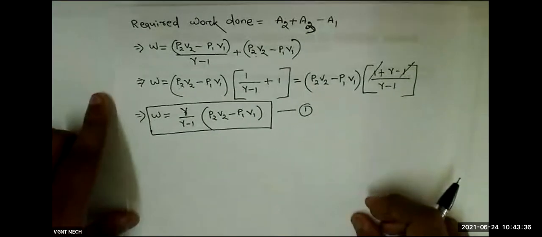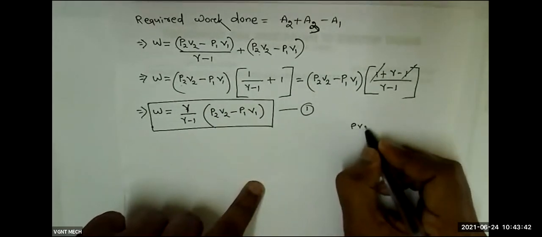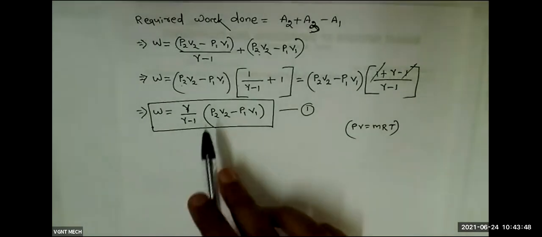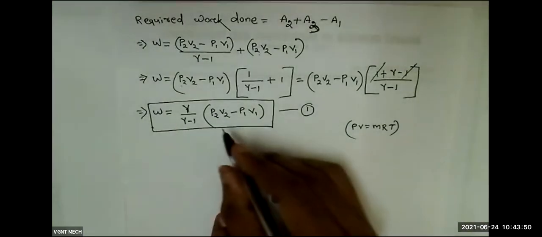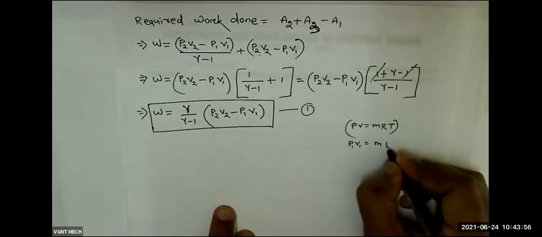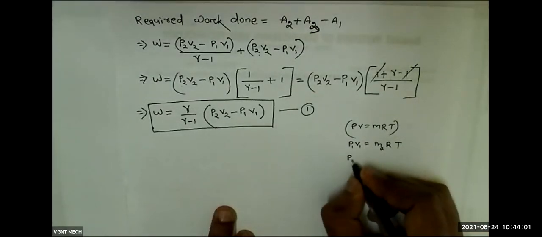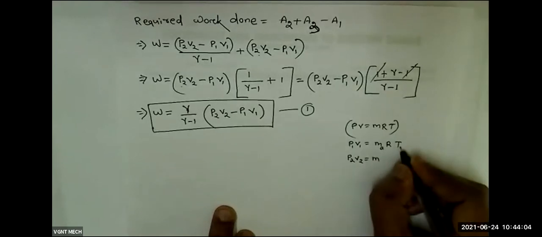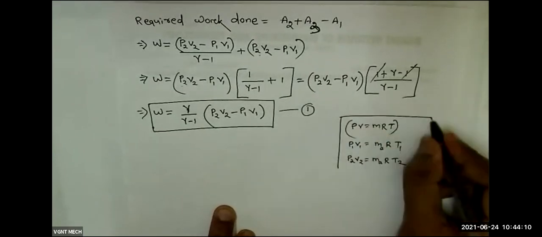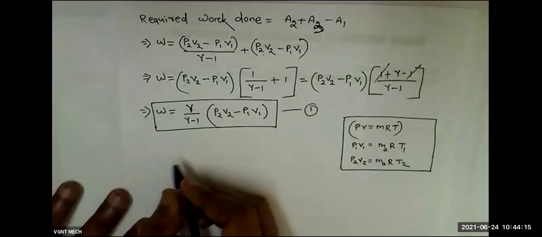Otherwise, if we want to convert this in terms of temperature, for an ideal gas we know PV equals MRT, where M means mass of the air. So in place of P1 V1 we can write MRT1, and in place of P2 V2 we can write MRT2.